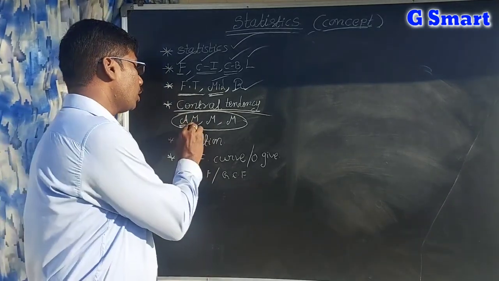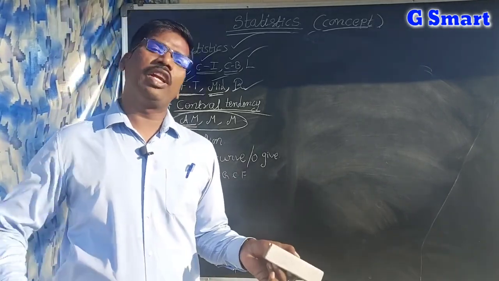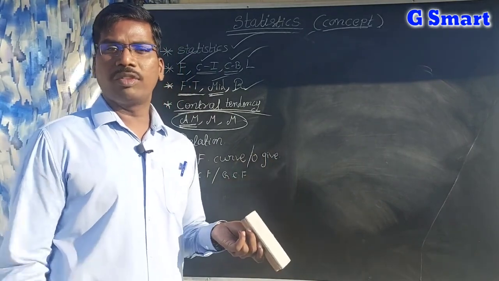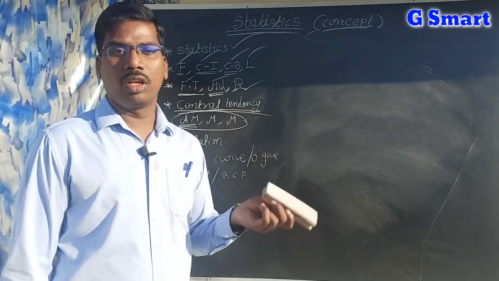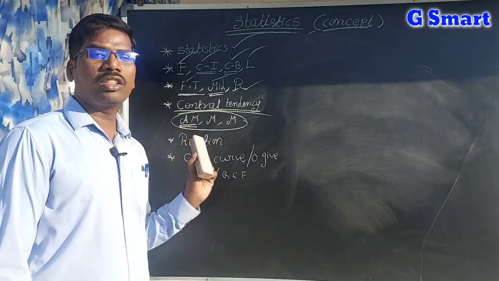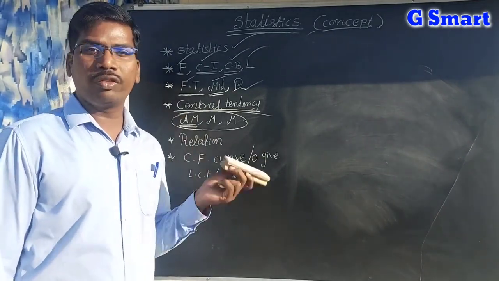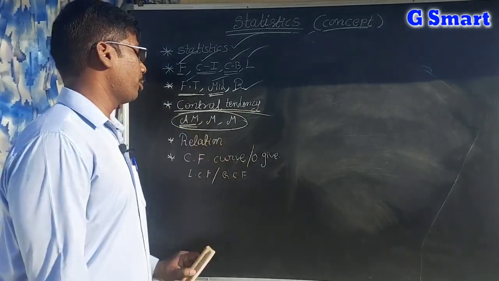Demerits: it depends upon all values. If you know each and every value, only then can you find the arithmetic mean. If you don't know even one value in the data, the arithmetic mean is not determined. That is a demerit of the arithmetic mean. Also, if there are so many values, it is very difficult to find it.